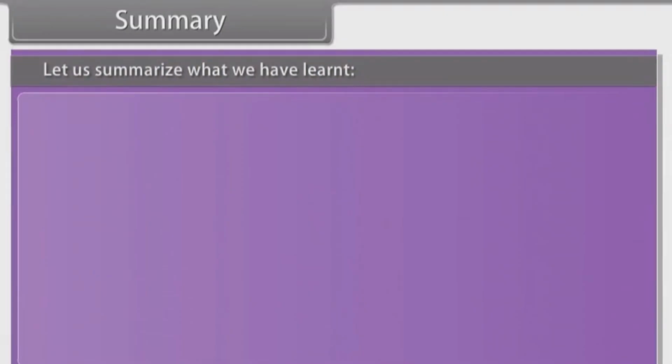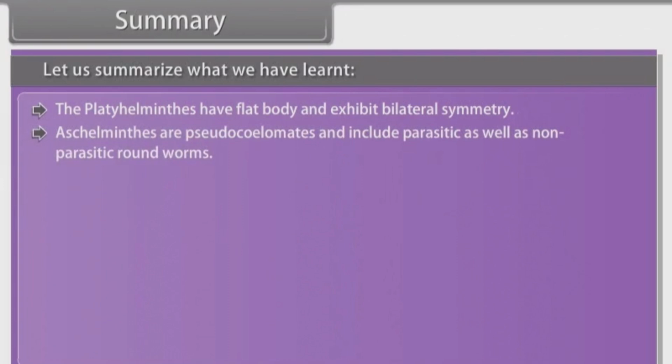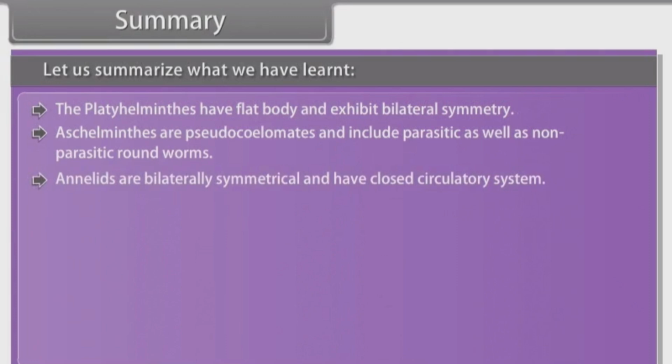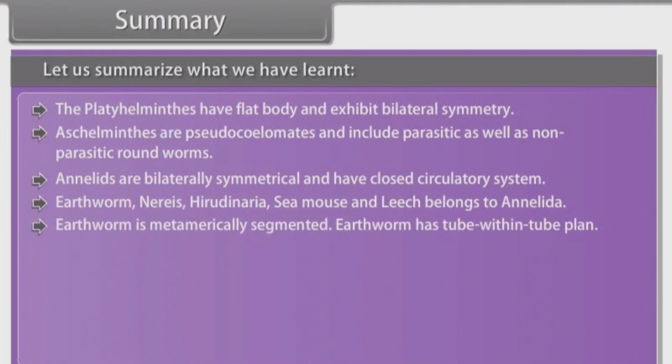Let us summarize what we have learnt. The Platyhelminthes have a flat body and exhibit bilateral symmetry. Aschelminthes are pseudocoelomates and include parasitic as well as non-parasitic roundworms. Annelids are bilaterally symmetrical and have a closed circulatory system. Earthworms, Nereis, Hirudinaria, sea mouse and leech belong to Annelida. Earthworm is metamerically segmented. Earthworm has a tube within tube plan.